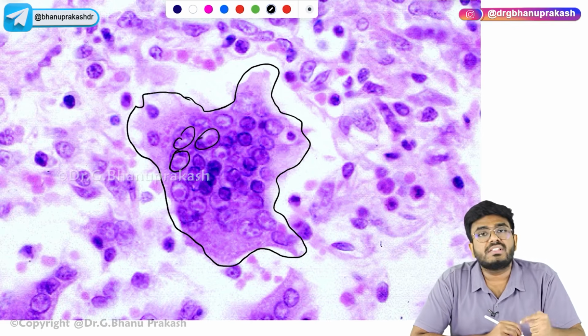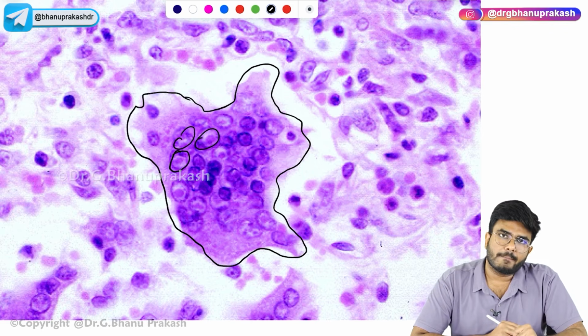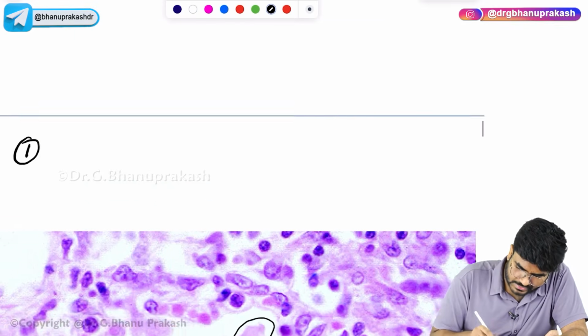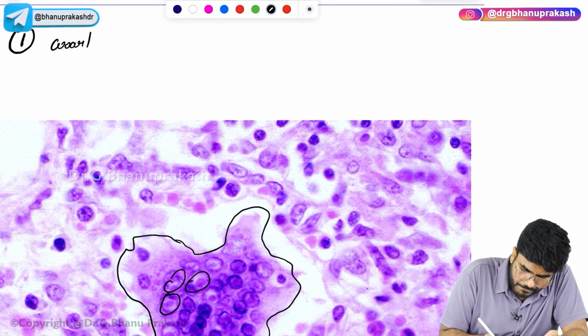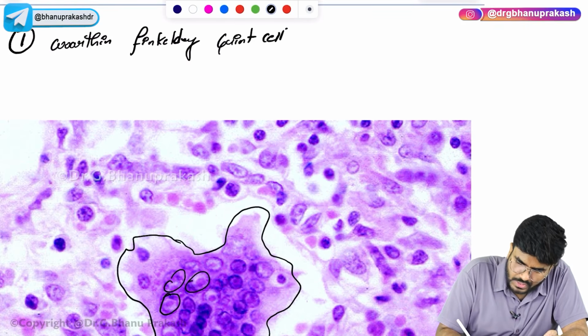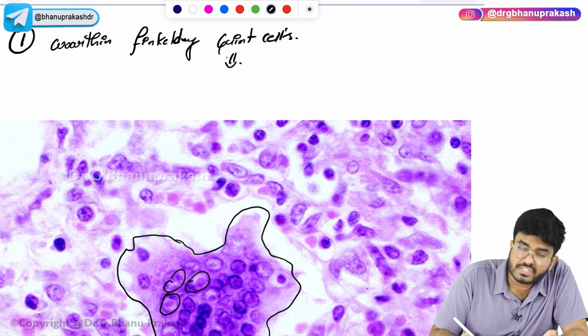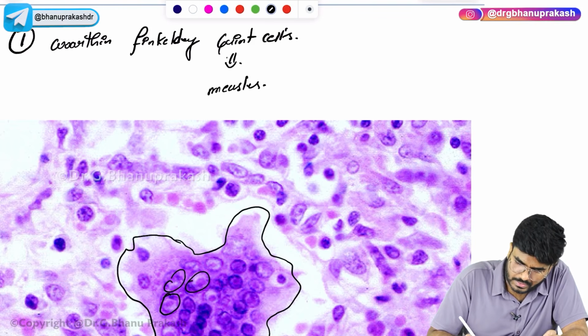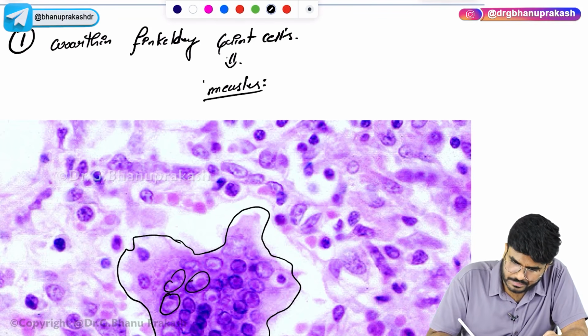In which condition will you see such a multinucleated giant cell? The first one is called Warthin-Finkeldey giant cells. Warthin-Finkeldey giant cells are seen in which infection? A chronic infection, that is measles. So it's seen in measles.